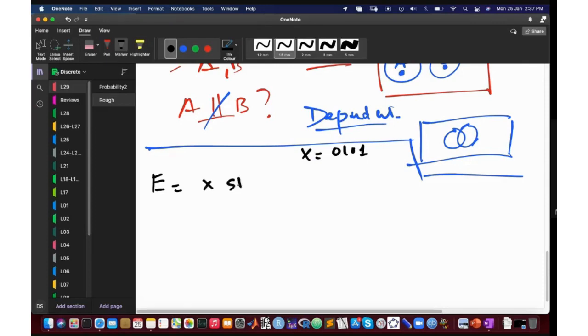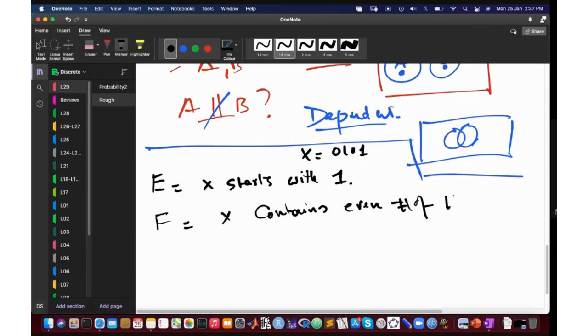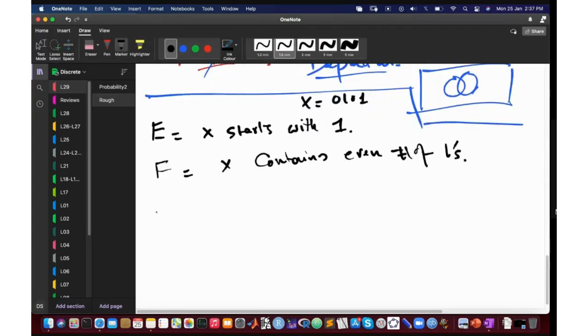X starts with 1, और F आपके पास event है कि X contains an even number of ones. The question is whether E and F are independent or not. What do you guys think?